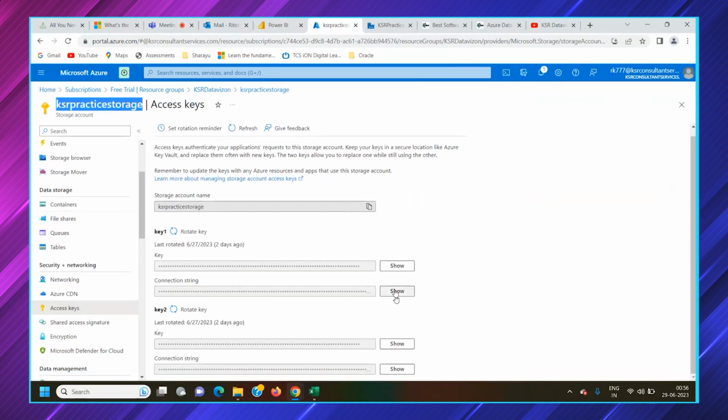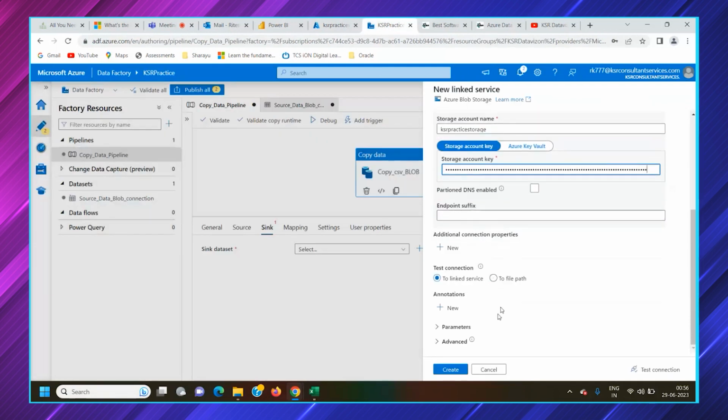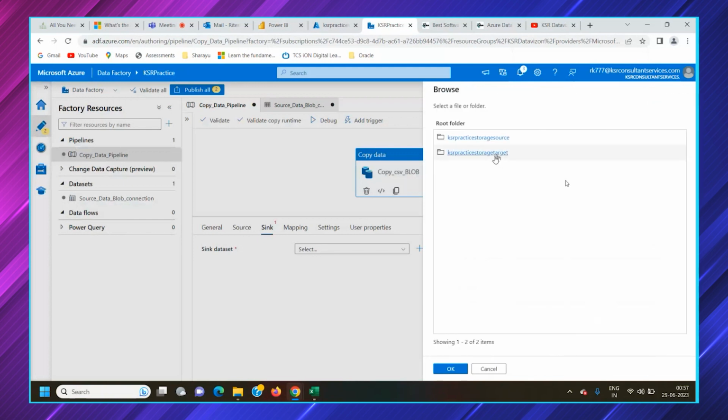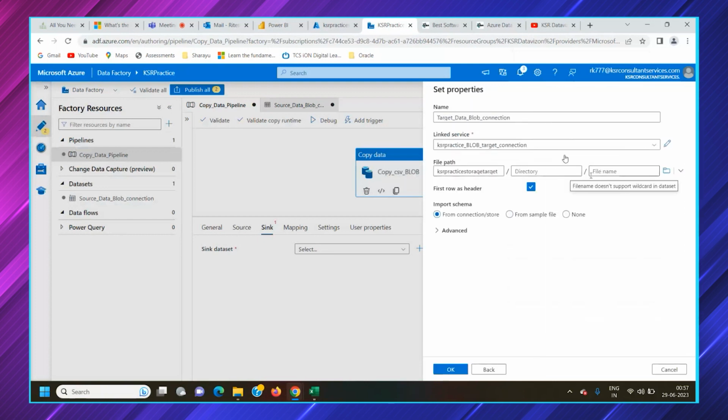You can use any of the keys as I've shown you. Copy to clipboard, enter, is created. Again, here you have to select to which container you want to dump that target. We have selected the KSR practice storage target. As the file is not available, we are trying to move that CSV file only.